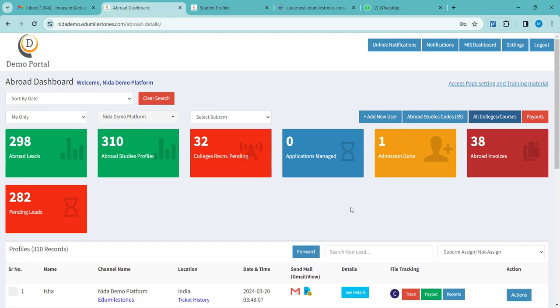If the student wants to select the university by himself, then also you can keep the college recommendation section hidden, as I have just shown you. You can keep it open for him if you want him to select the universities. He can do that with the link that you provide with him. But you should ensure that he is there with you all along. That is up to you how you can handle them.